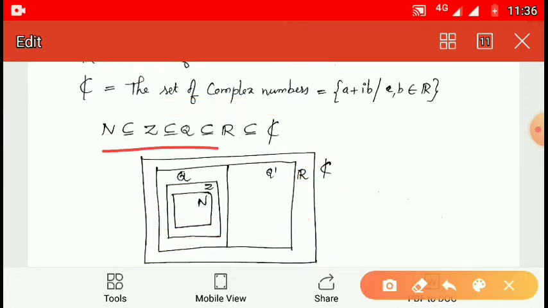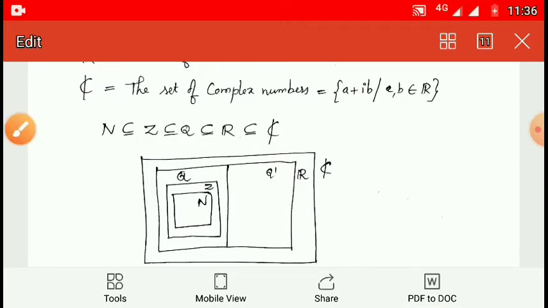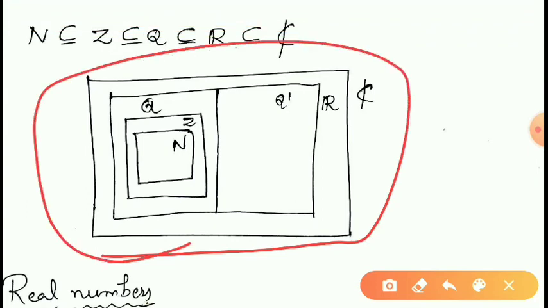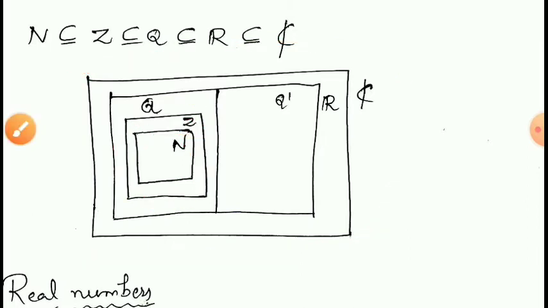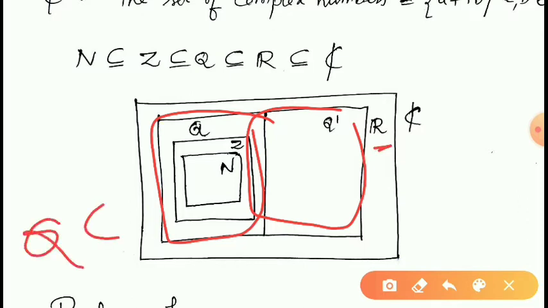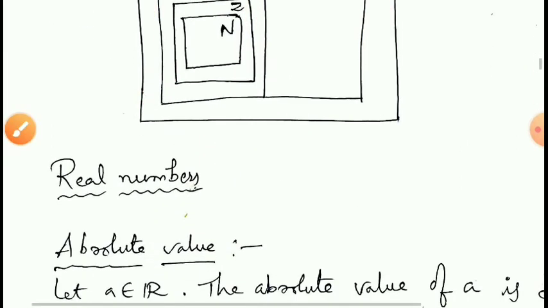So, we can write this relation between the sets of numbers. By this diagram you can easily understand the relation between the different sets of numbers. N is a subset of Z, Z is a subset of Q, and the union of Q and Q dash is the set of real numbers, and hence Q is a subset of R and R is a subset of C. This is the relation between different sets of numbers.